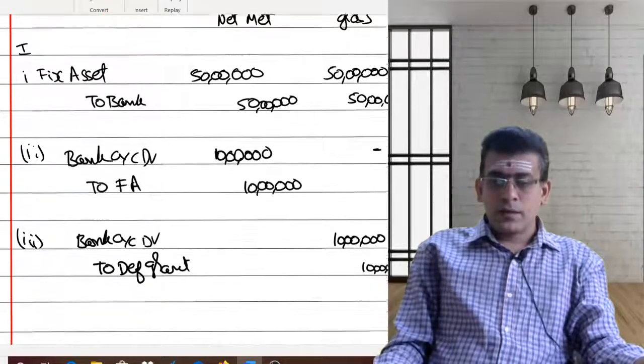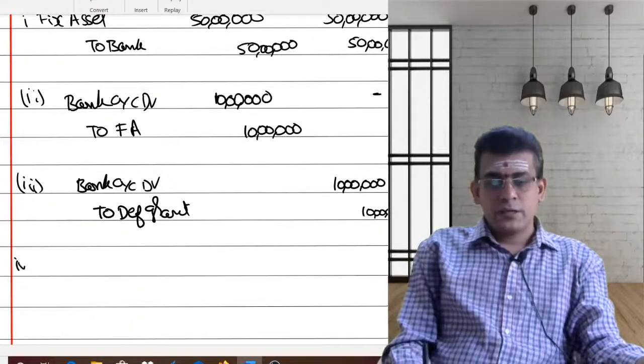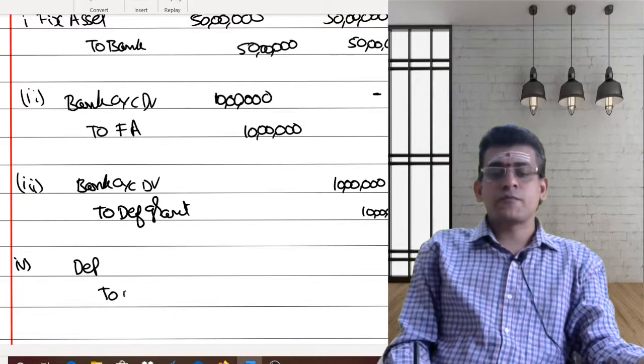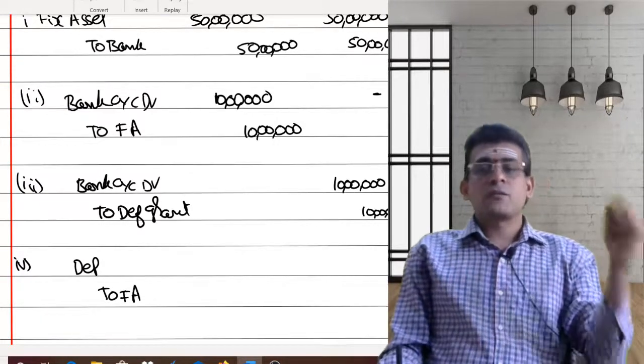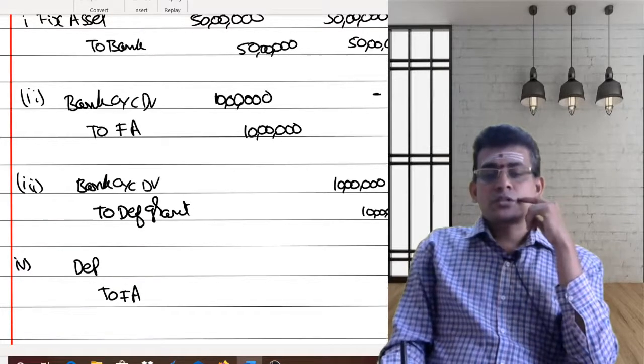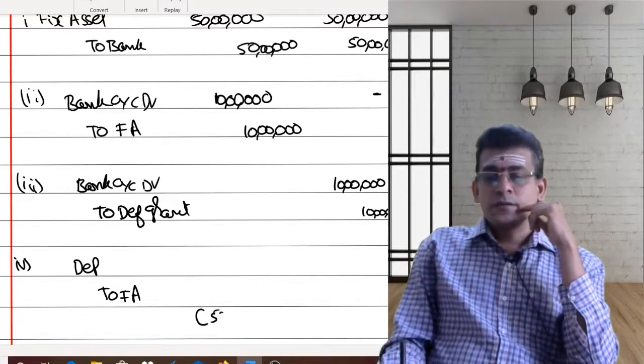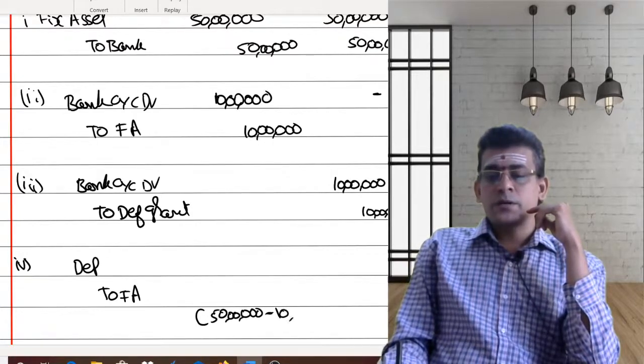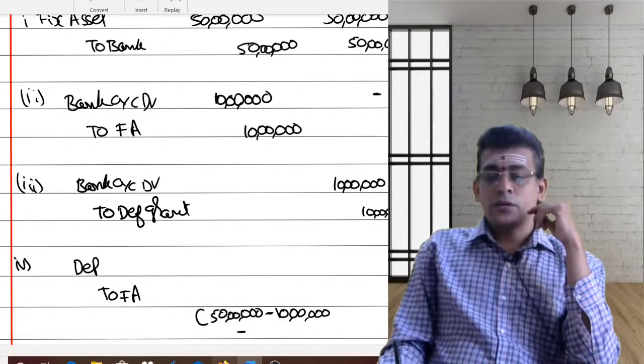Now let us come to the next entry. The next entry is what? I need to provide depreciation on the fixed asset. In the first method, what will I do? I will provide depreciation on the cost. What is the cost here? 50 lakhs is the cost. Now, as your cost has been reduced by 10 lakhs, I have to reduce this with 10 lakhs. Then I also have to reduce with my scrap.